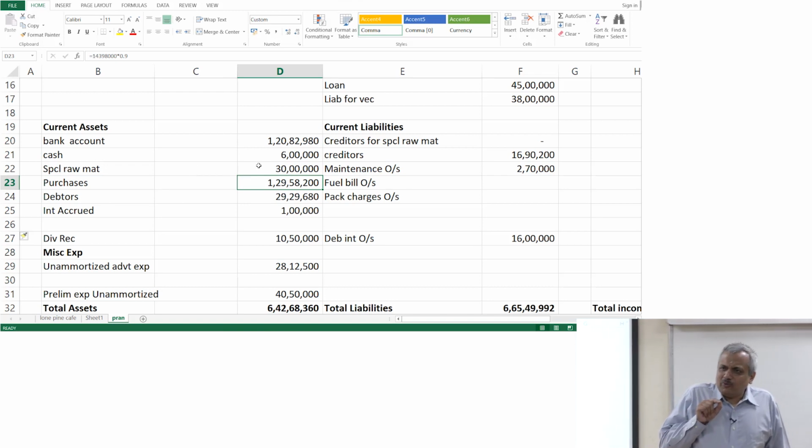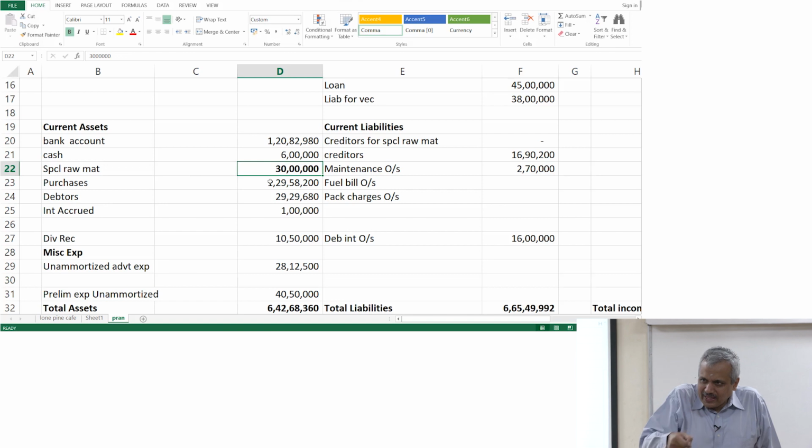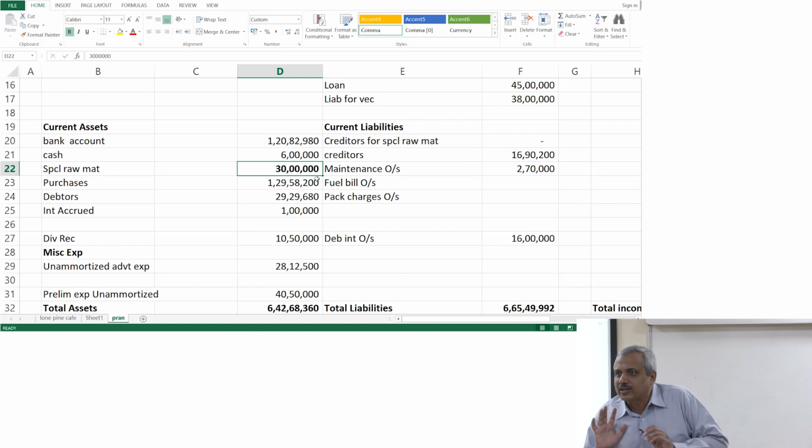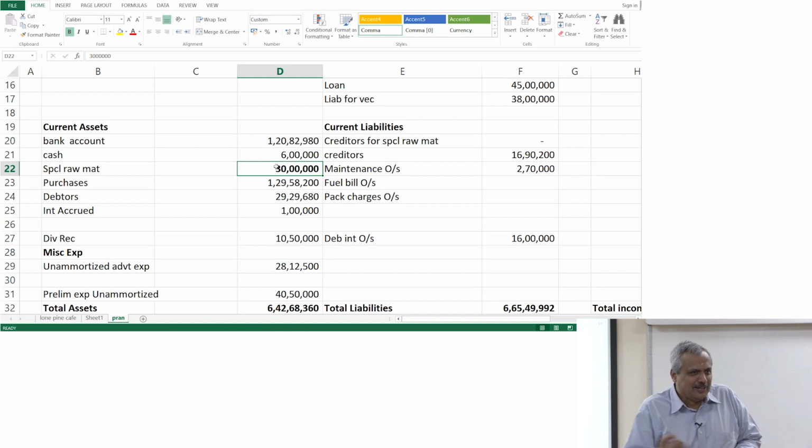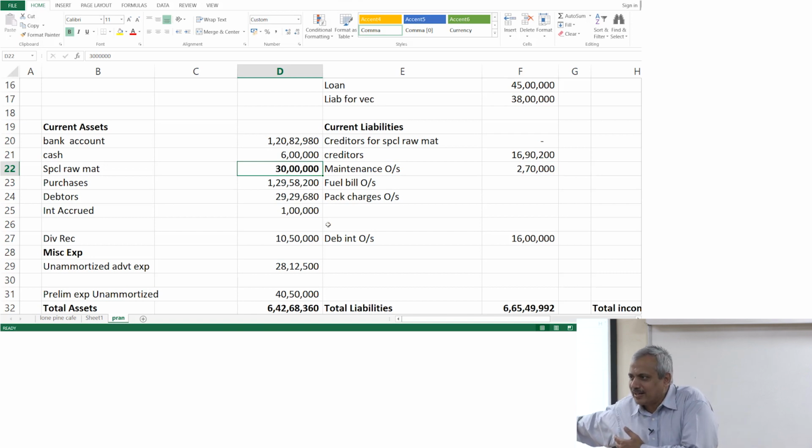Now what does asset mean? You own that. Now as of 31st, do you own so much? No. You may not own so much. Why? Because you utilized it for production and it would have gone out. So what is the amount that you own as of 31st of December? That is very clearly given. That means the rest of it, what has happened to the rest of it? It has been utilized. When it has been utilized, where will it appear? It will appear on the expenditure side.